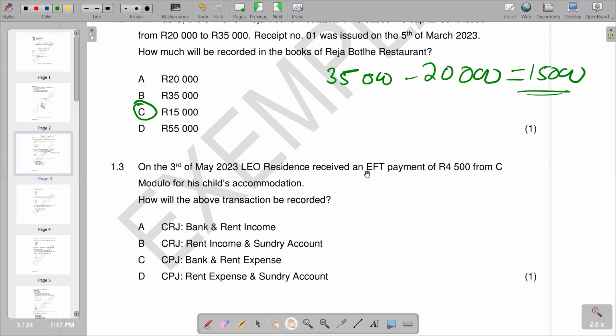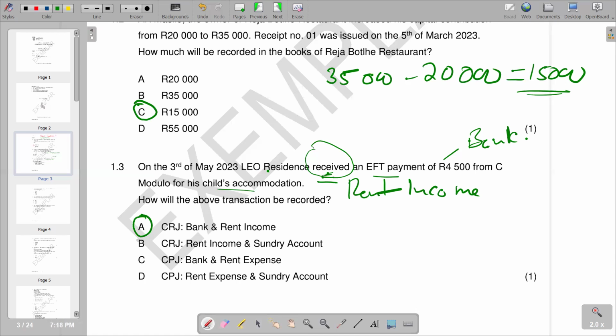And then we go to 1.3. 1.3 reads on the 3rd of May 2023, Leo residents received an EFT payment of 4,500 rands from C Modulo for his child's accommodation. How will the above transaction be recorded? Basically, we are seeing that the money that has been received be our rent income. We look for the other account that we have there. Obviously, there is an EFT payment that is involved, so bank and rent income. So in terms of now, is it cash payments journal? If you go May 2023, your residence.